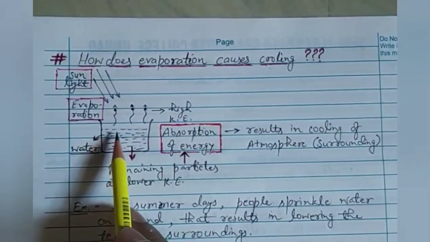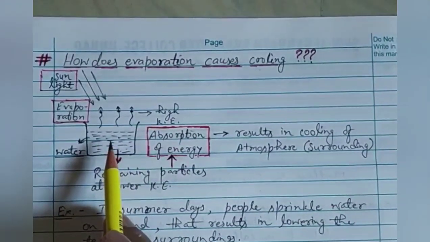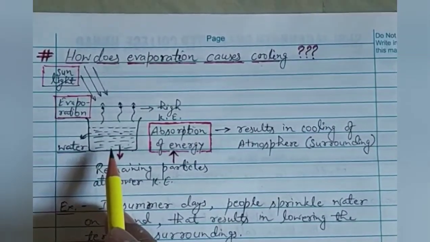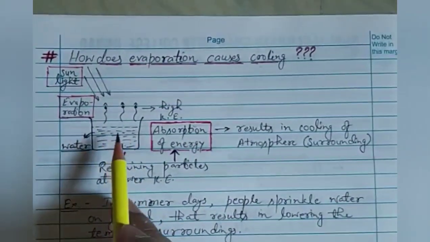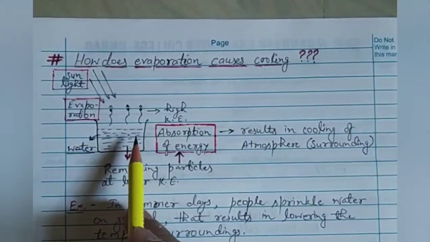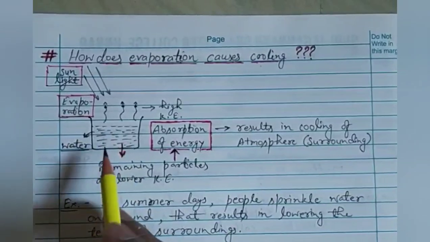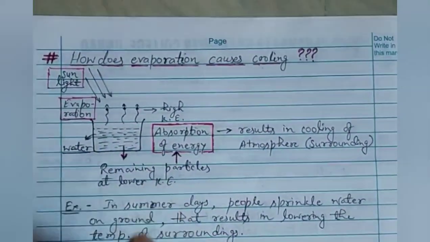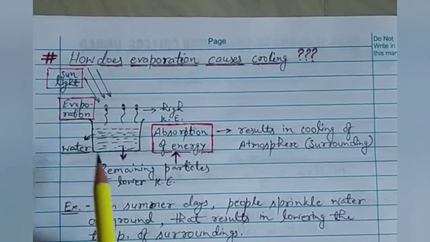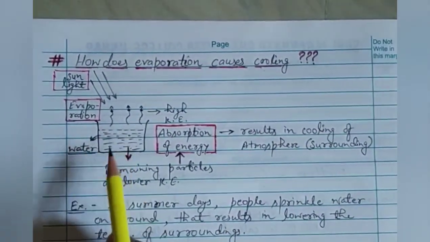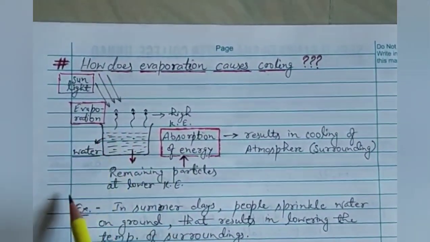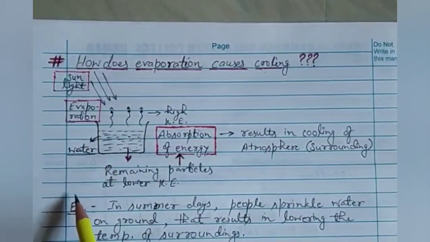The particles which are at the surface will have the highest energy, and the particles in the lower levels have less energy than the particles above. That is the reason that evaporation takes place from the surface. It is a surface phenomenon, whereas boiling occurs in the whole liquid because we provide a large amount of heat at one time, but because sun heat provides energy slowly, it is a surface phenomenon. From the surface only, particles leave. You can see high kinetic energy particles are moving upward, and this phenomenon is called evaporation.